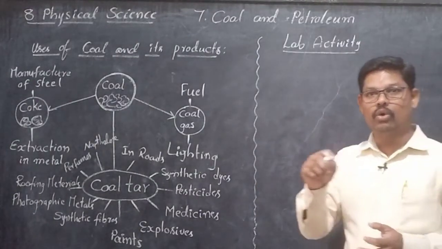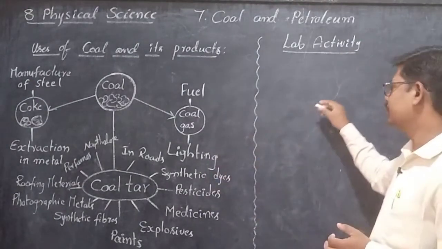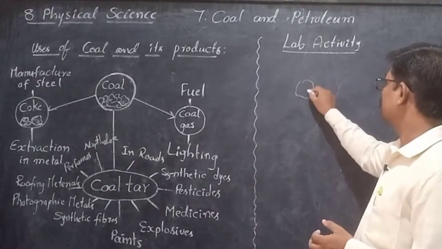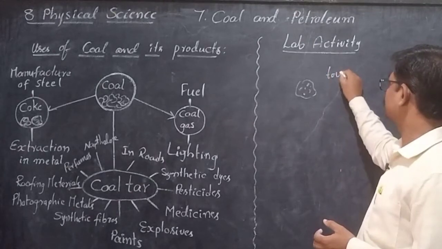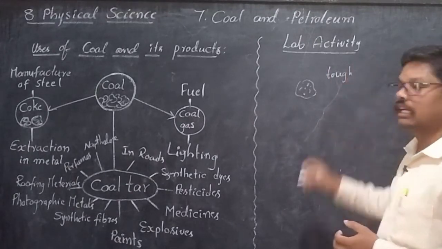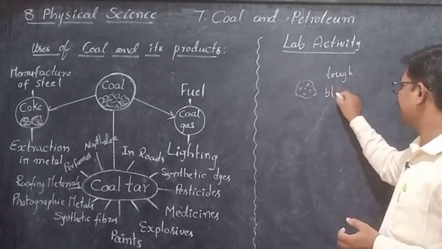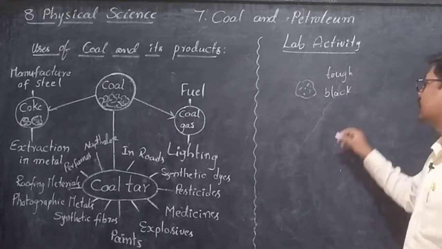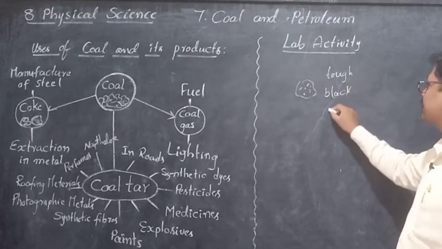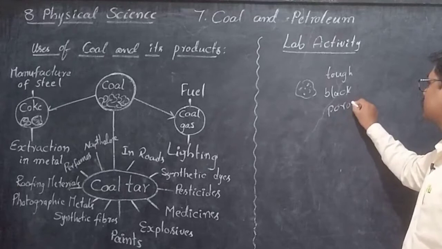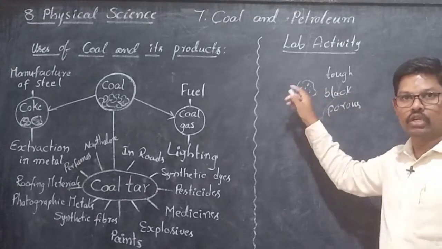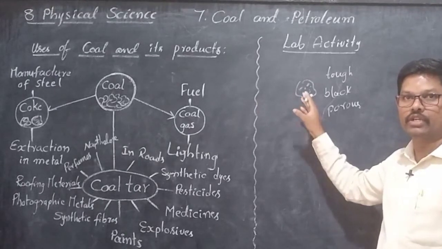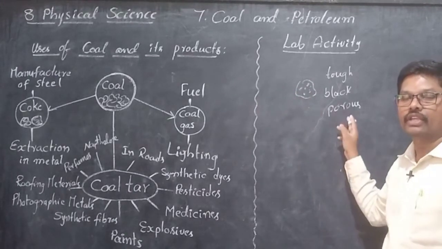It has holes in its material. So it is porous, that means it has some holes in its substance.